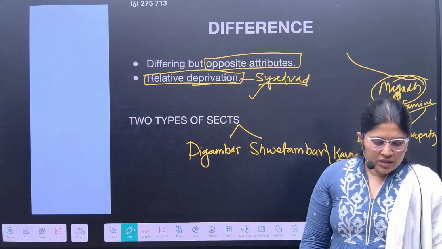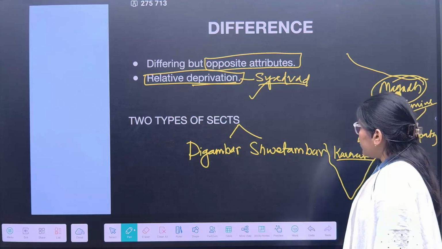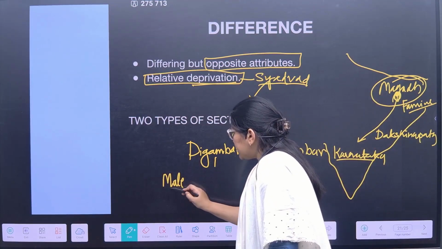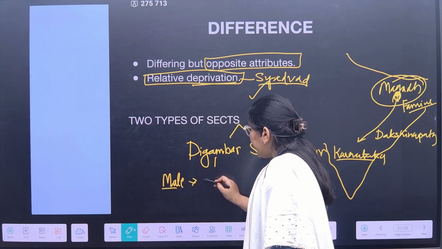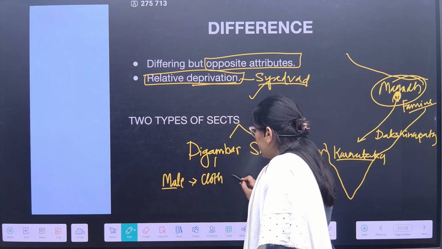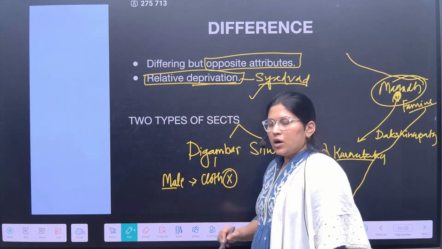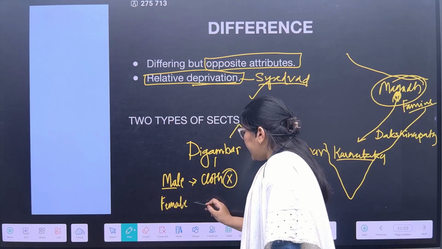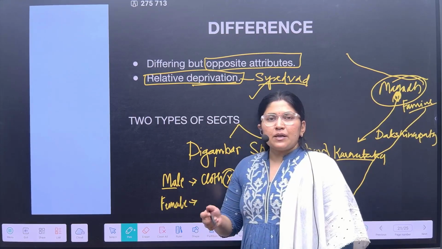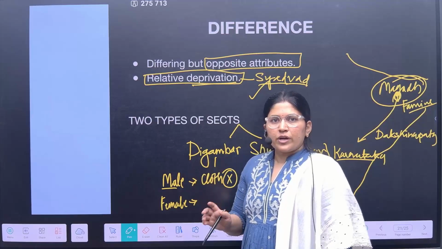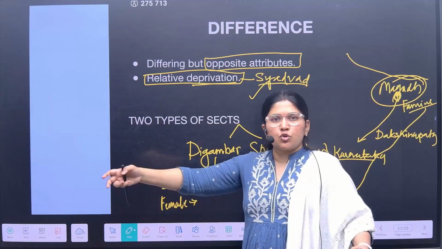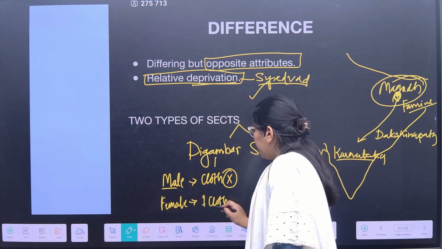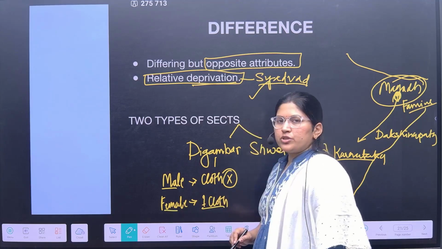Now the Digambar males were not wearing any cloth. They used to not wear any cloth. And for the females, they used to wear the sari but without any cuttings. So a complete, continuous cloth should be worn. One single cloth should be worn by the female Jain.